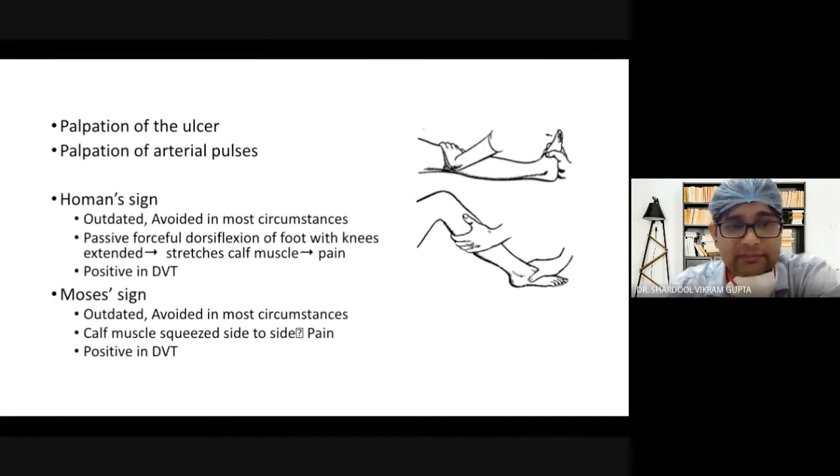Now if there is a presence of ulcer, you will also proceed for palpation of the ulcer, and you have to also go for palpation of the arterial pulses, because ulceration in the lower limb can also be caused by peripheral arterial disease.